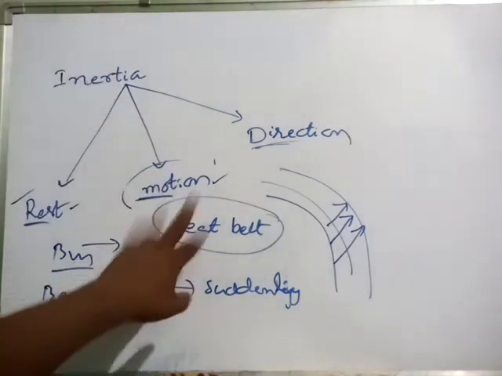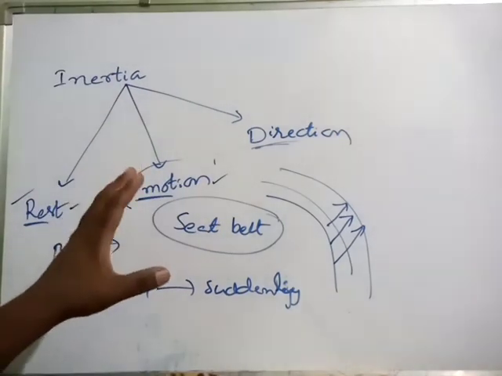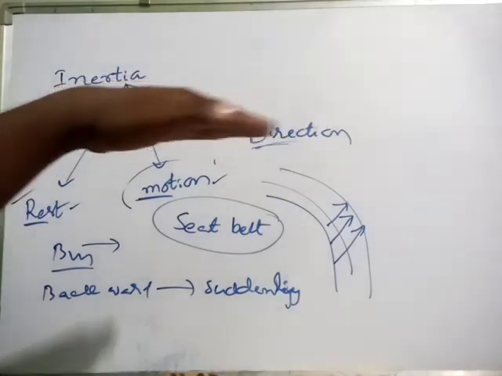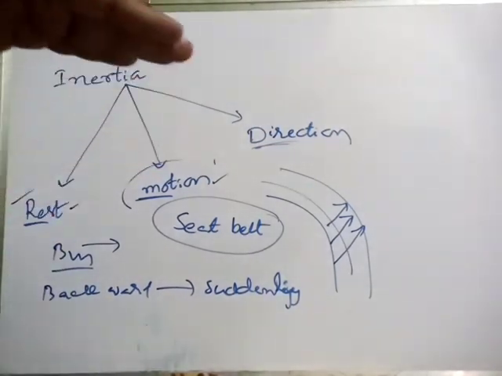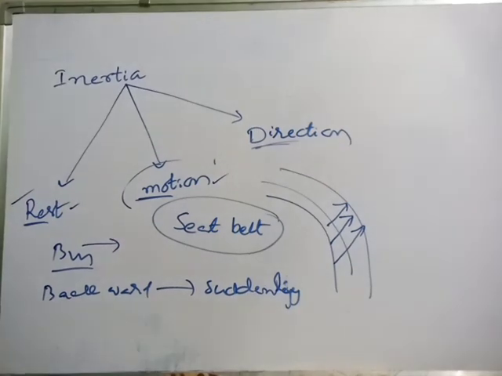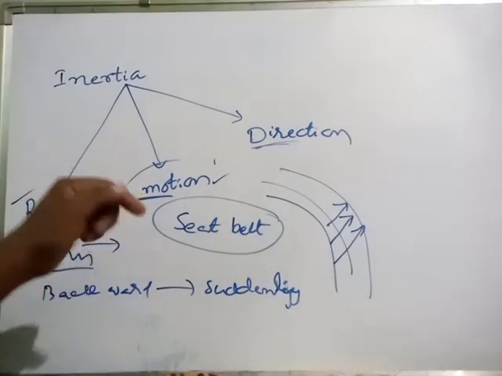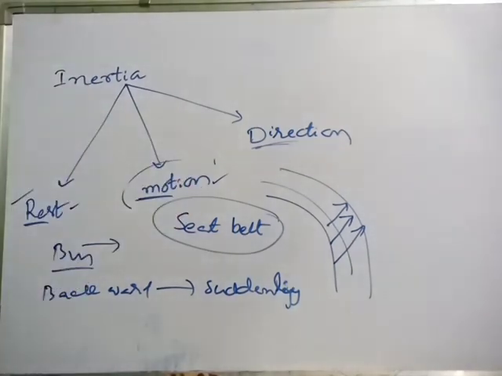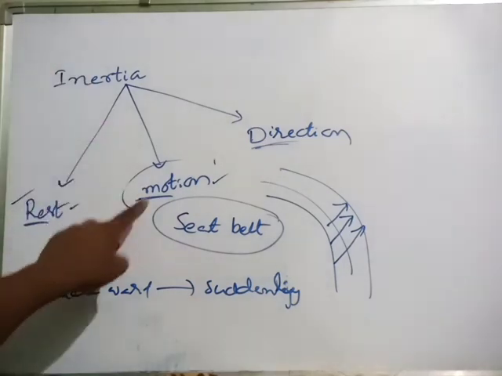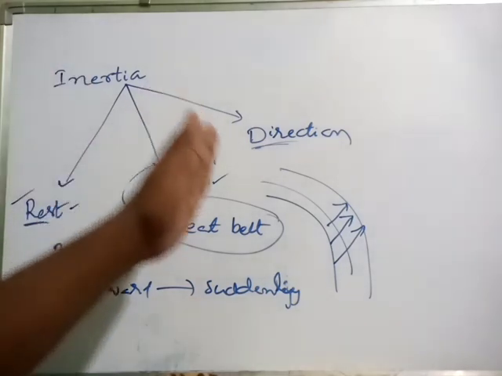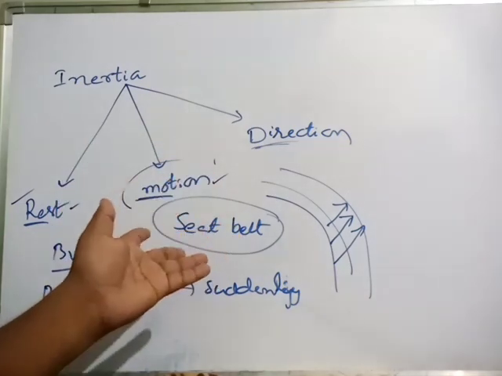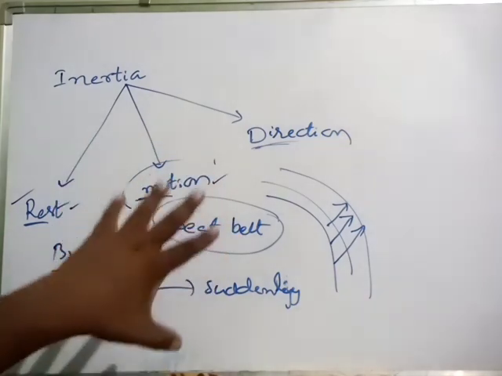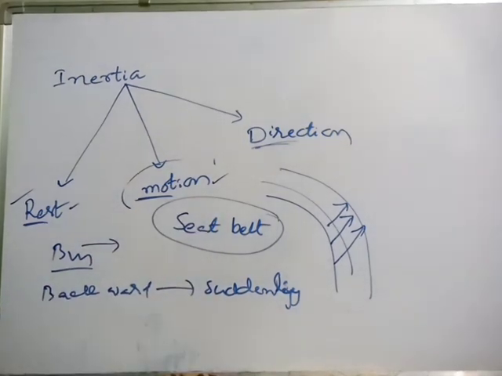Not only seat belts: to keep luggage in buses, luggage space is provided, and if necessary we tie the luggage to the carriage. Otherwise, due to inertia of motion, when brakes are applied the luggage will fall on the heads of the passengers. Like this, we can observe common examples in daily life.